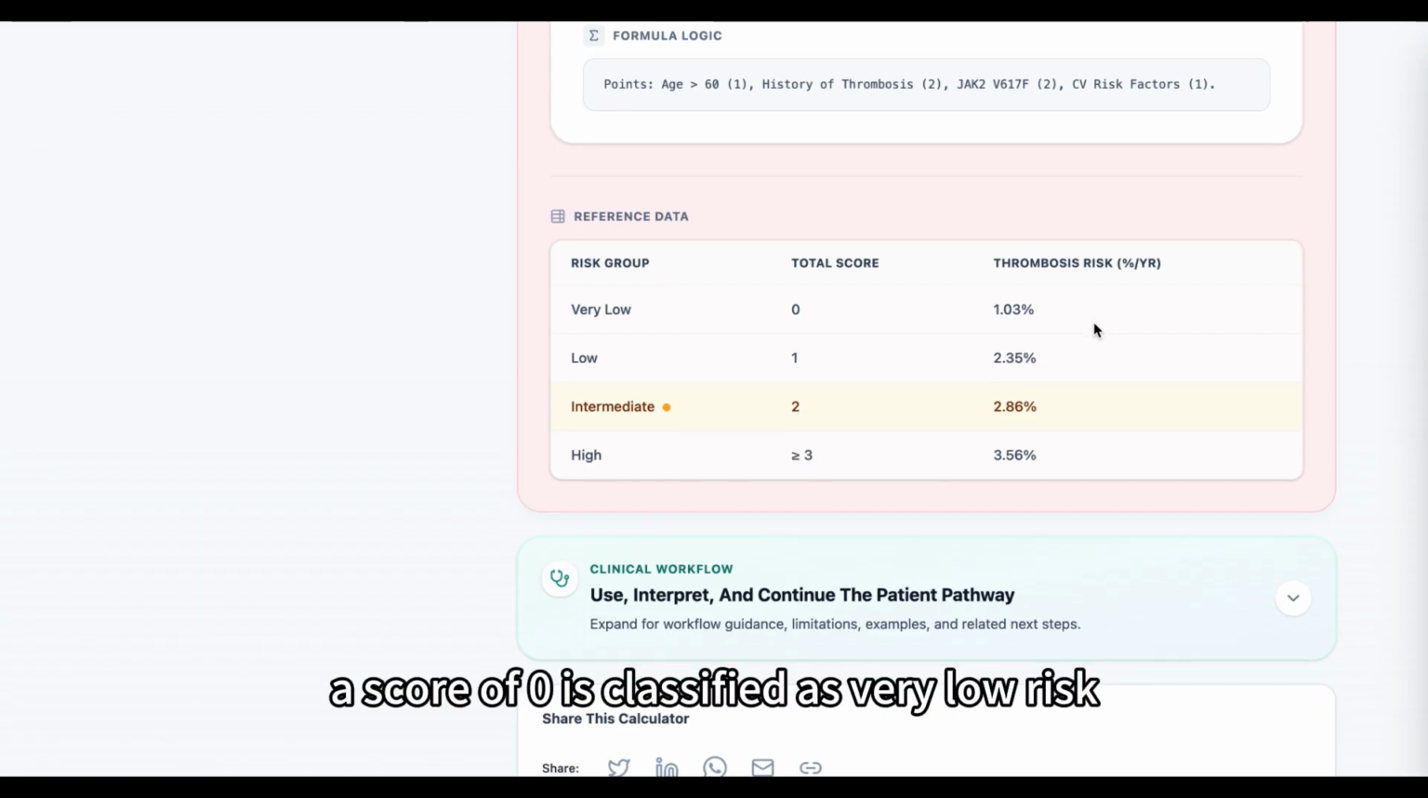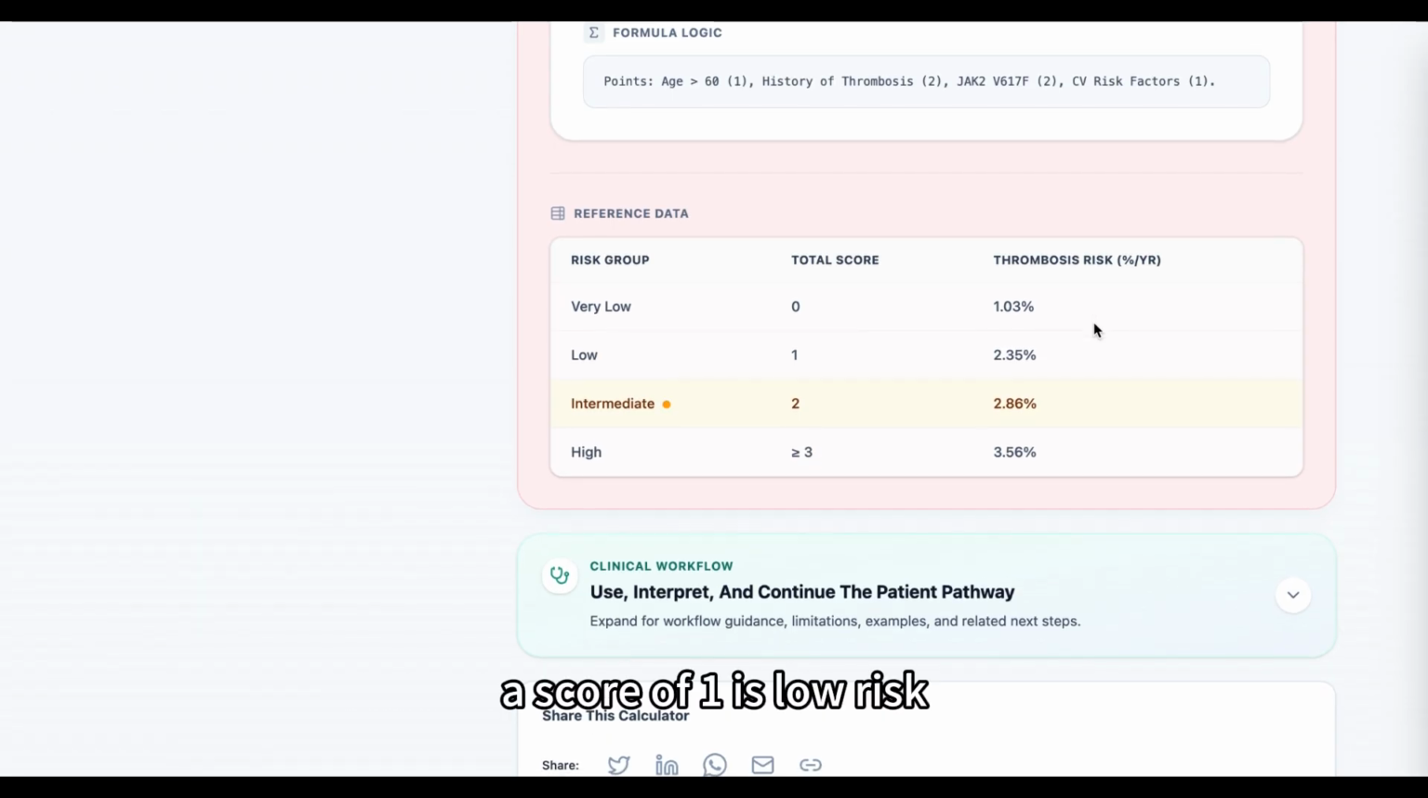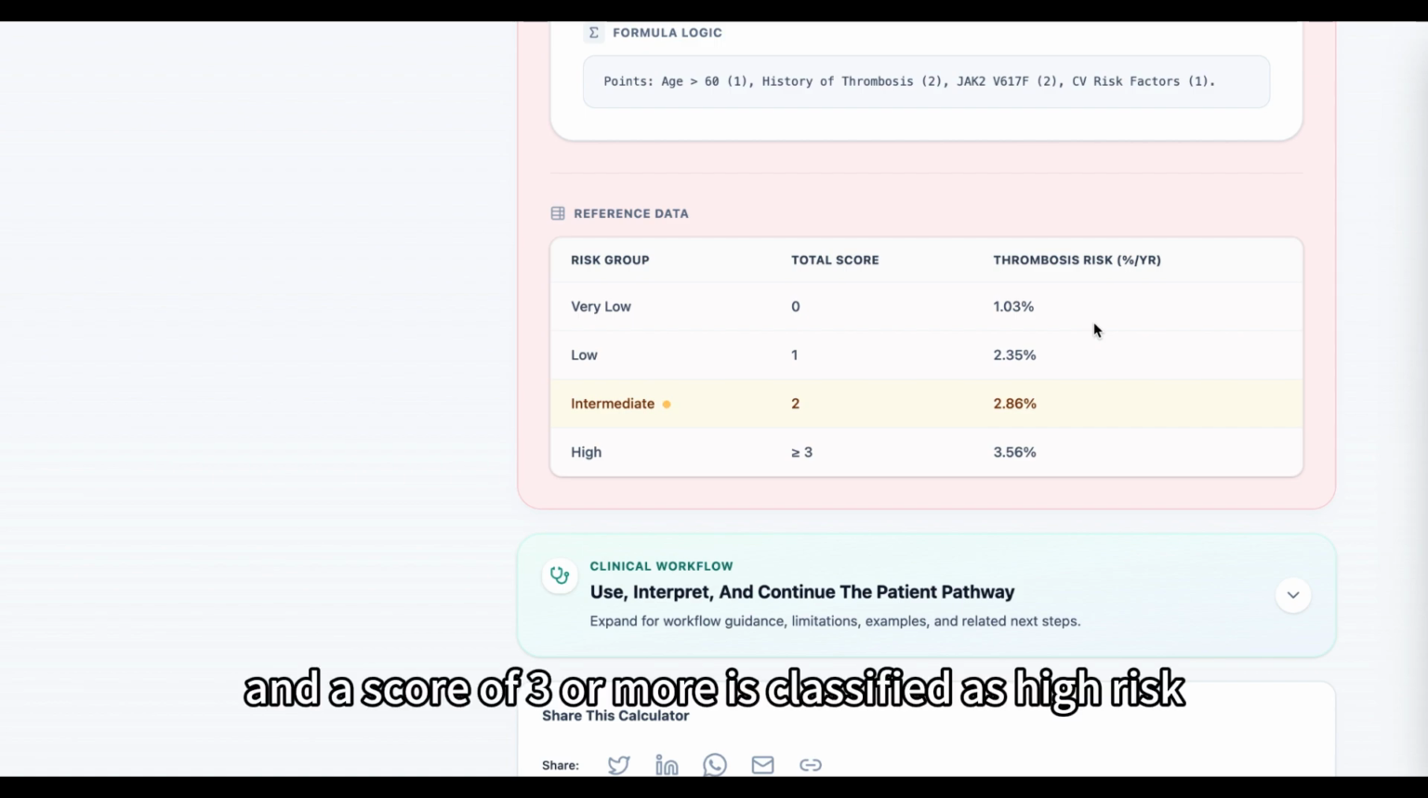A score of 0 is classified as very low risk. A score of 1 is low risk. A score of 2 is intermediate risk. And a score of 3 or more is classified as high risk.